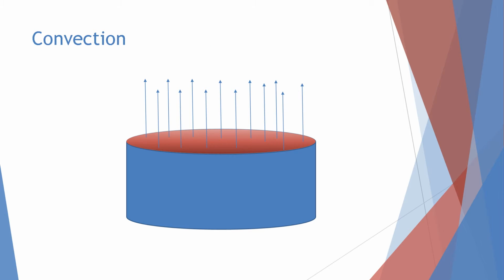Convection is the heat transfer from a material to a surrounding fluid, a gas or liquid. And this is dependent on the material as well as temperature or pressure changes that can change the state of the fluid.